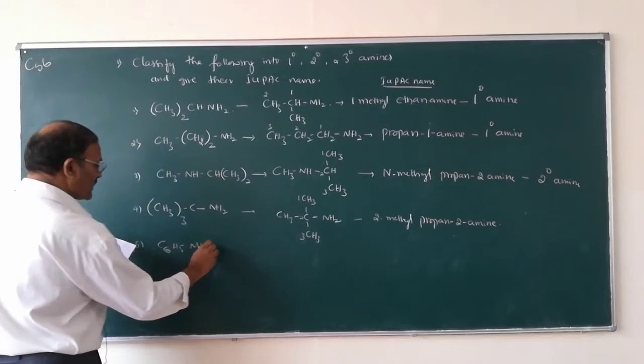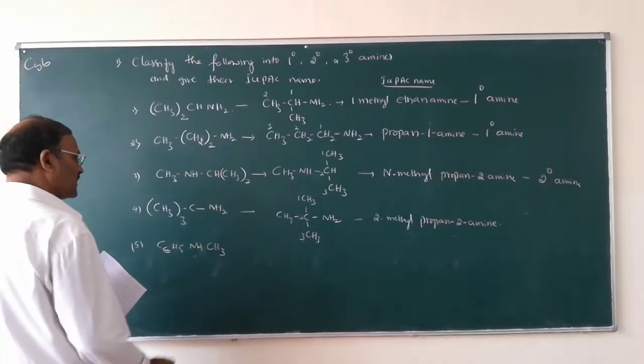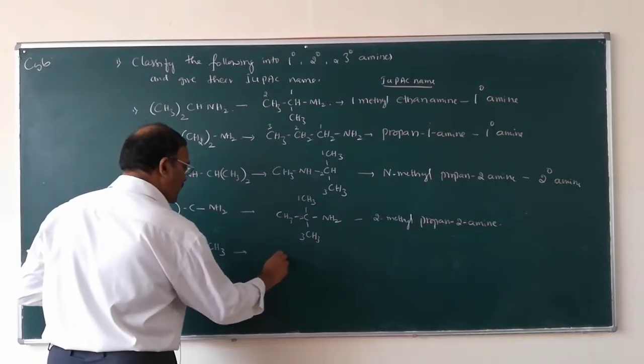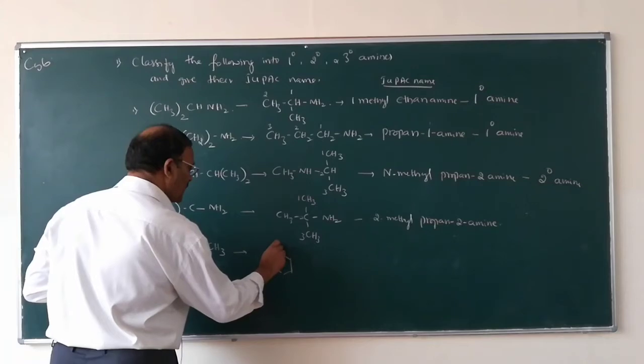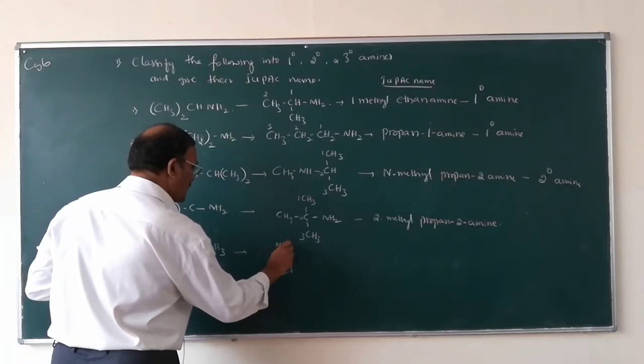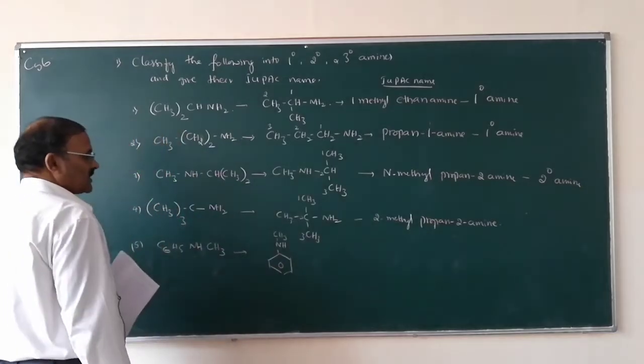So the fifth one, C6H5NHCH3. It is an aromatic amine. Here C6H5 is the benzene ring, and this is NHCH3.